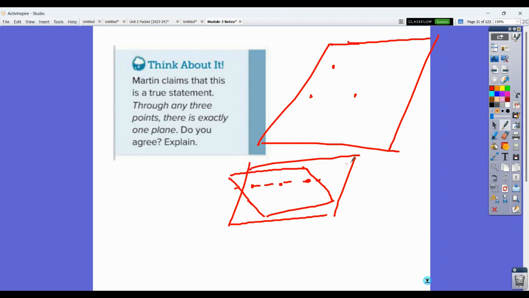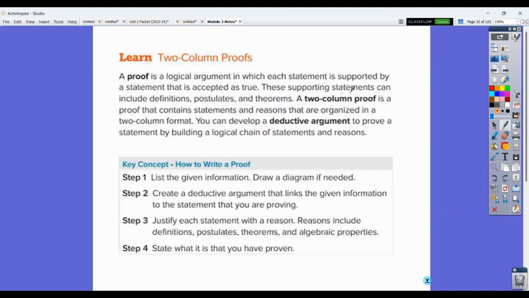So imagine that first one I drew vertical, this one I drew horizontal, and many other planes. Okay, so there, that is not true. So this one would be just, is this a true statement? No, to answer that question. Okay, so now that takes us to proofs.